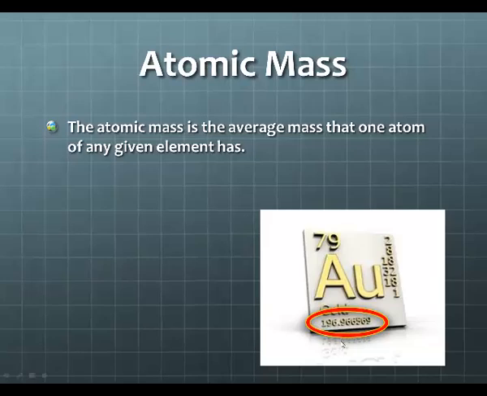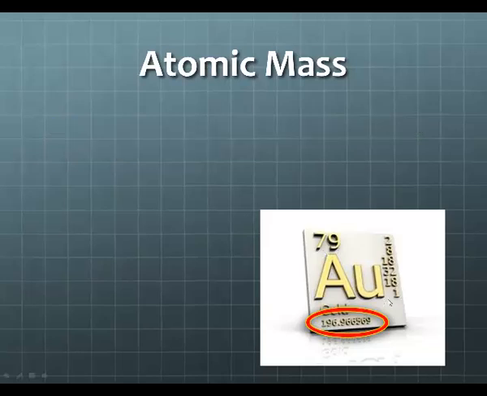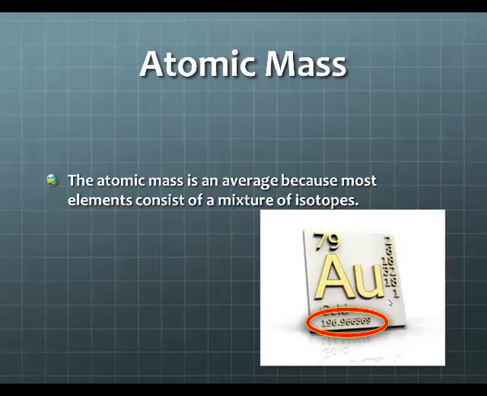If I know that the atomic number is 79, that tells me there are 79 protons. If I know that the atomic mass is 196, and the atomic mass is the sum of the number of protons and the number of neutrons, I can take 196 and subtract 79 from it to figure out the number of neutrons. The atomic mass is an average because most elements consist of a mixture of isotopes.